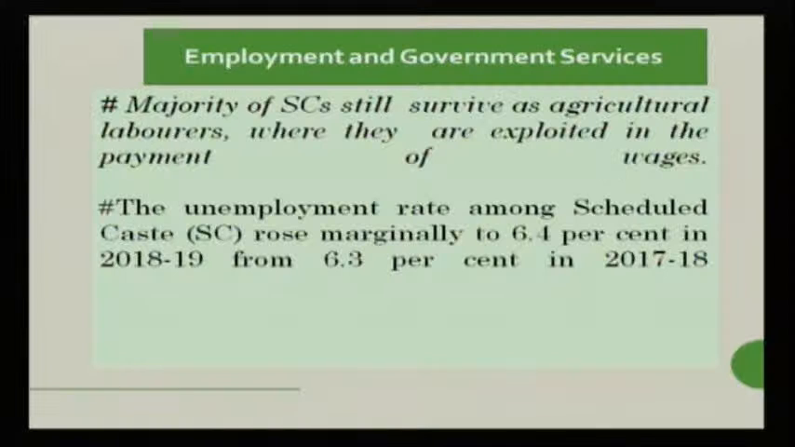If we talk about data, the unemployment rate among scheduled castes rose marginally to 6.4% in 2018-19 from 16.3% in 2017-18. But still, if you look at the data, it is still less.